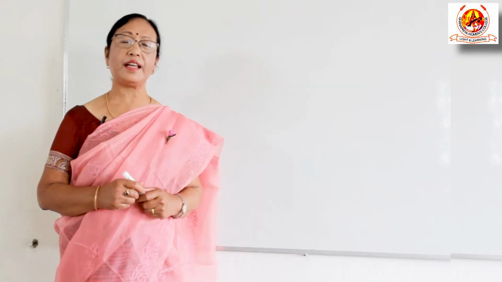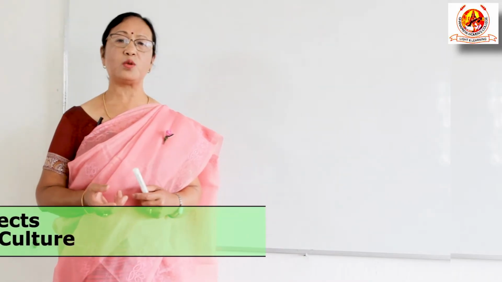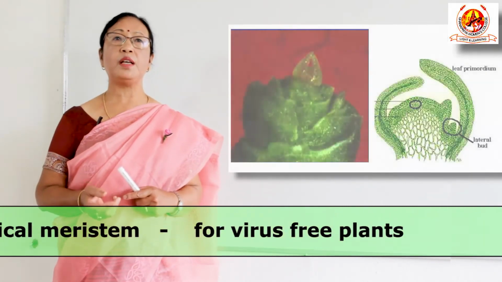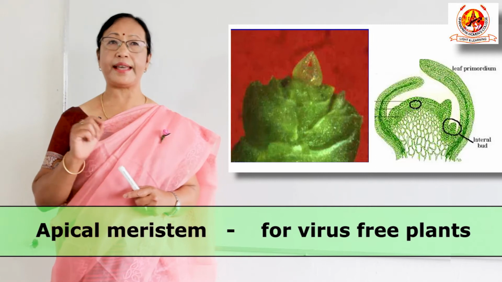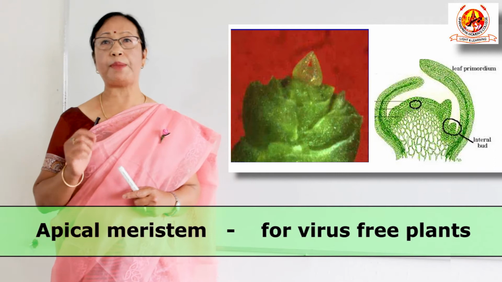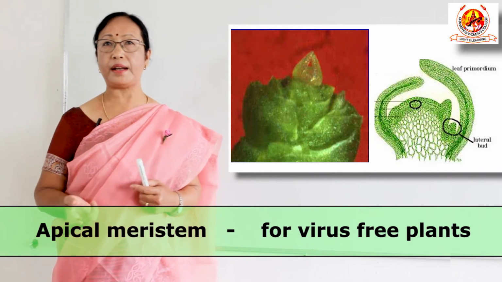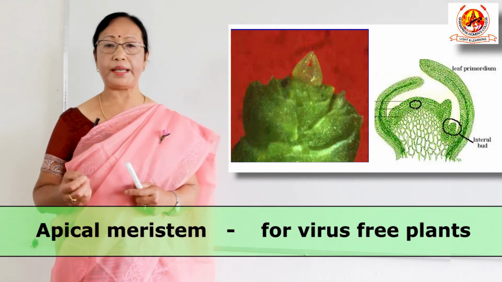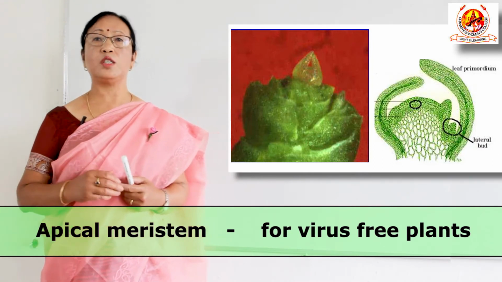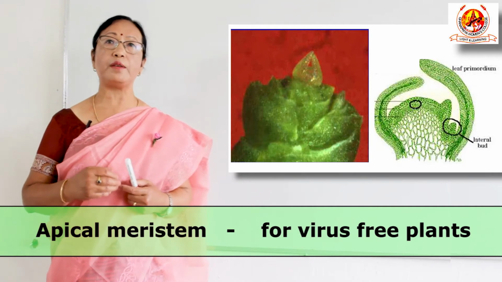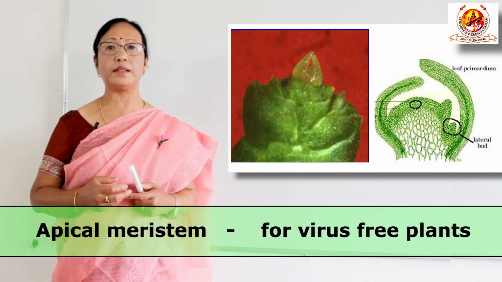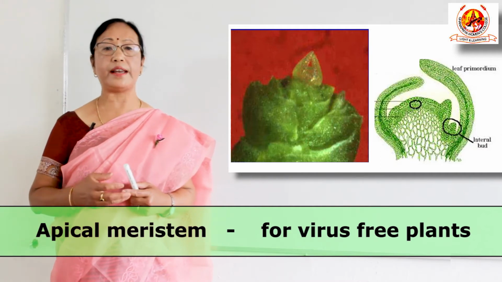Now, tissue culture can be used for certain other things also. For example, the different prospects of plant tissue culture: apical meristem. When we take apical meristem as the explant, it is mostly important for getting virus-free plants. The viral particles replicate and the apical meristem cells also divide, and the apical meristem cells divide much faster than the replication of the viral particles. So the viral particles cannot enter into the newly dividing cells.